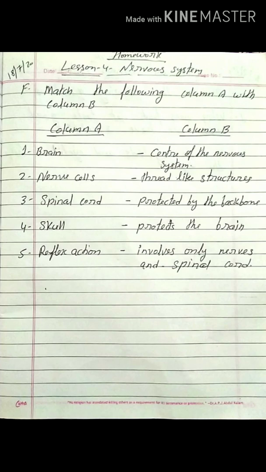Third, spinal cord. Spinal cord matches to protected by the backbone. You know that the backbone protects the spinal cord. Next is skull. Skull protects the brain. You know that the brain is protected by the skull. Next, reflex action. Reflex action matches to involves only nerves and spinal cord.